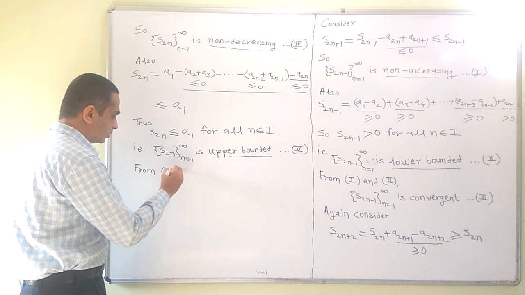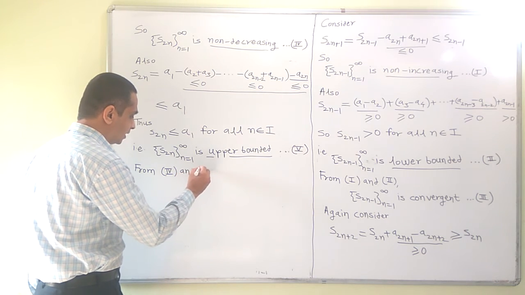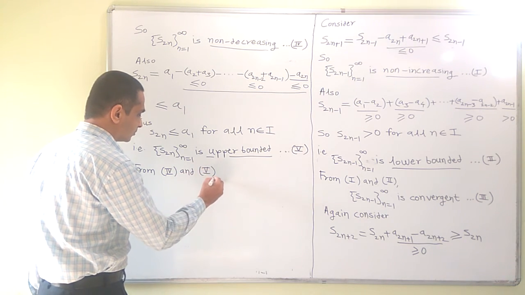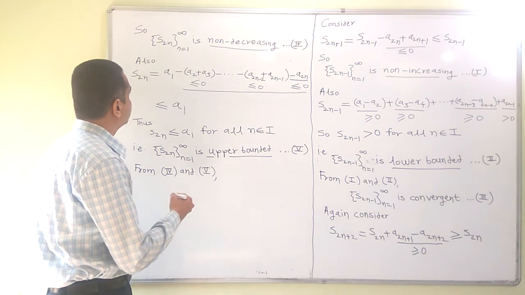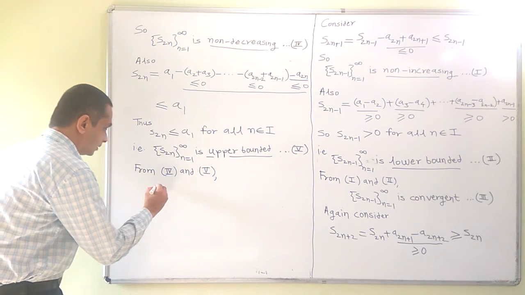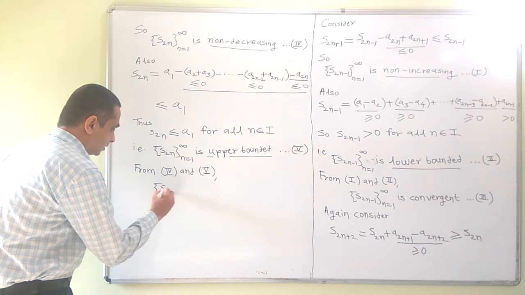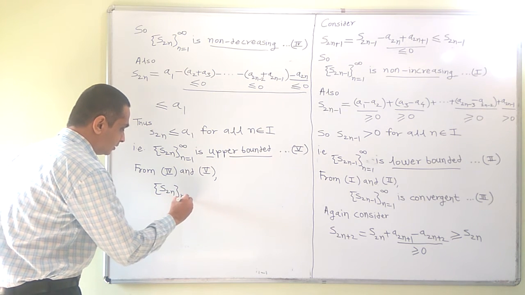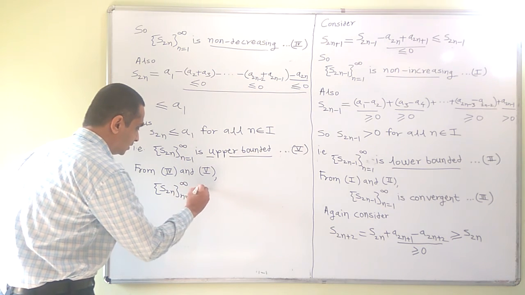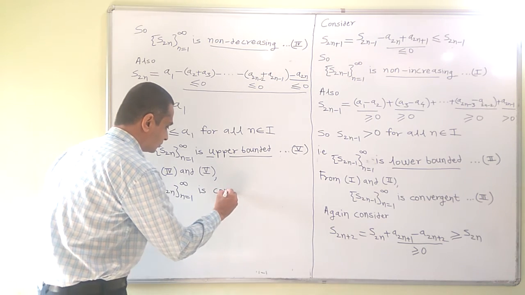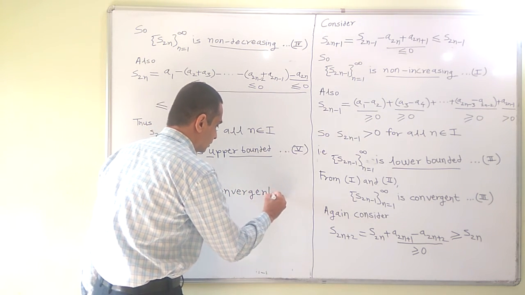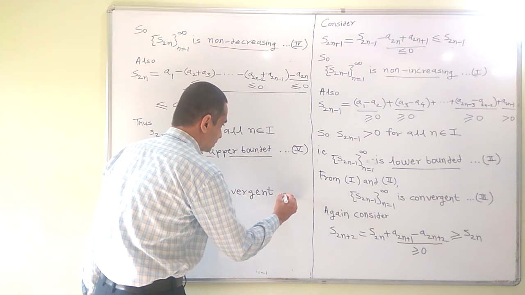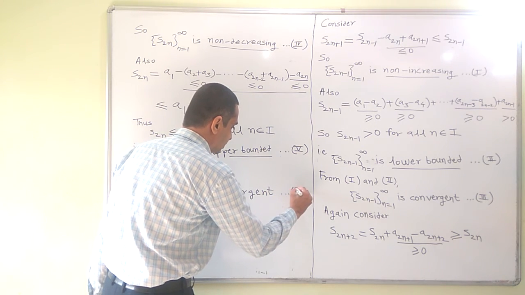From fourth and fifth, we could write s2n, n is equal to 1 to infinity, is convergent. So this is the sixth statement.